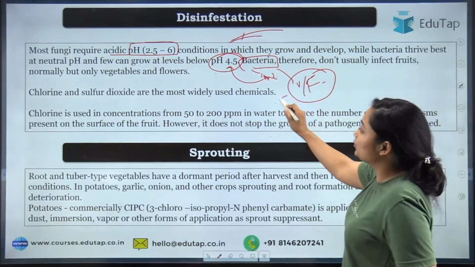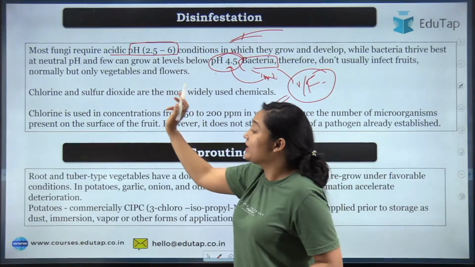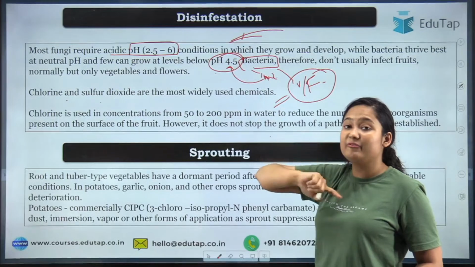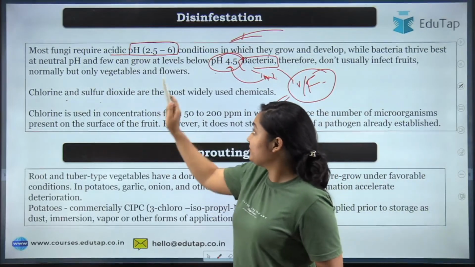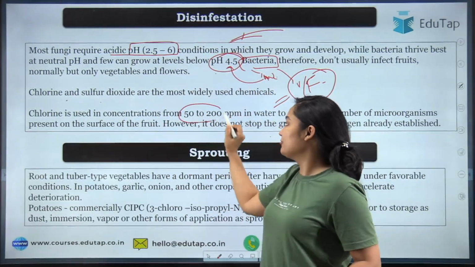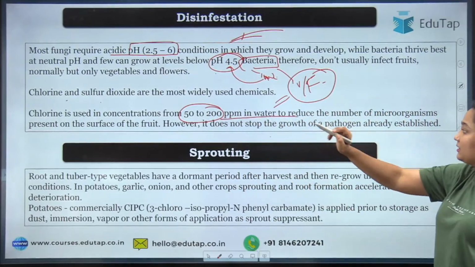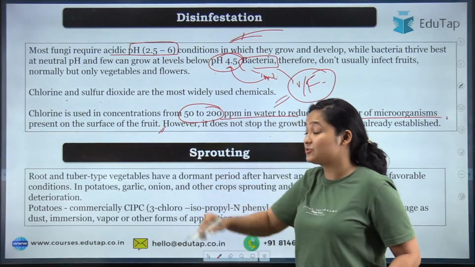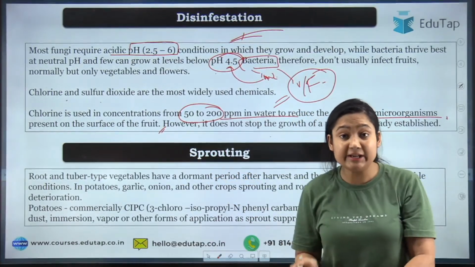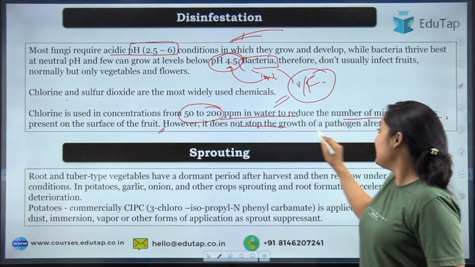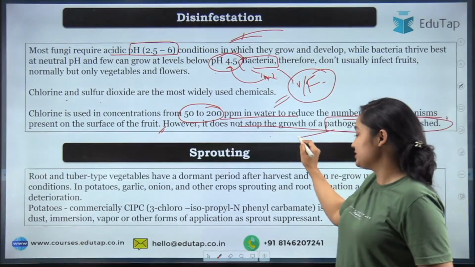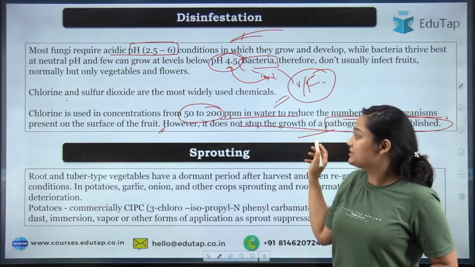So what can we do to control it? We can use some chemicals. Okay, these chemicals are chlorine and sulfur dioxide. We have read about chlorine when we were doing the washing, but when we are talking about disinfection, we can go from 50 to 200 ppm. So do remember the concentration and the number of microorganisms initially present, that can also be controlled. But this control only works if your product hasn't come in direct contact with the pathogen. If the pathogen is already there, this will not be able to control it.